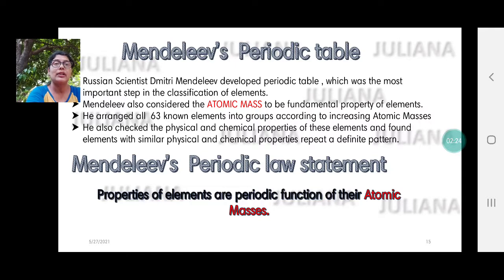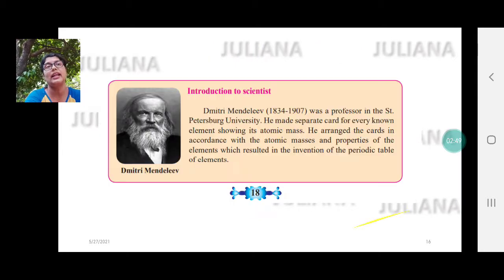So Mendeleev's periodic law statement, this can come as a definition. It's an important definition. According to his statement, properties of elements are periodic functions of their atomic masses. That means the properties keep repeating after a definite interval.